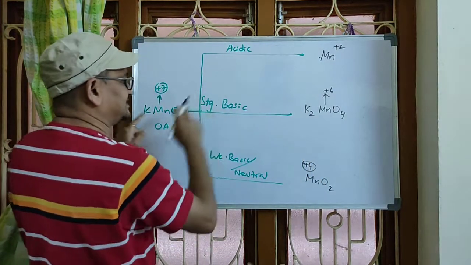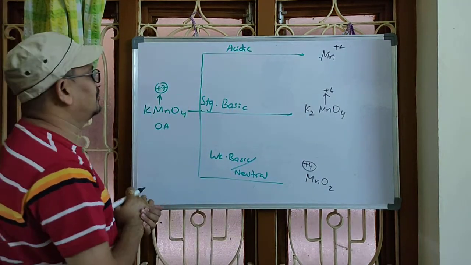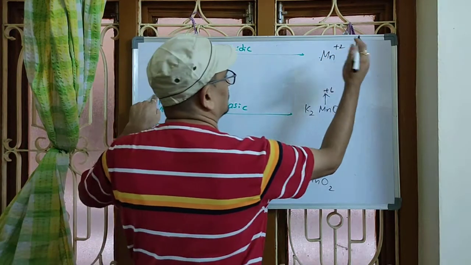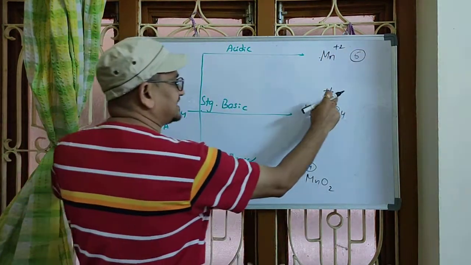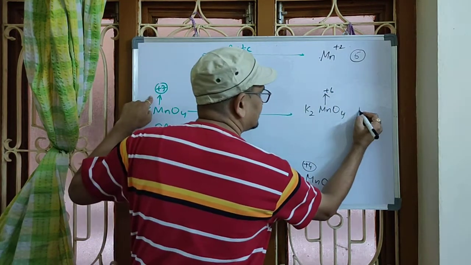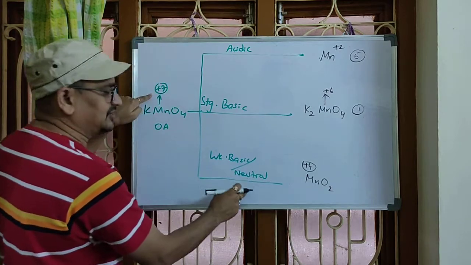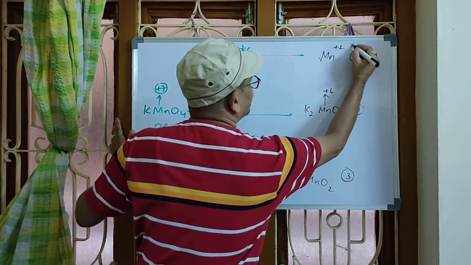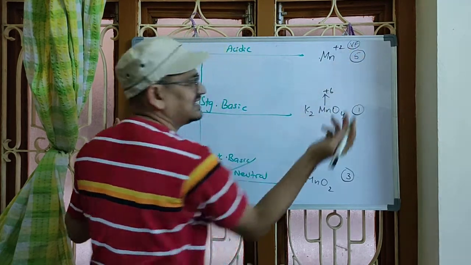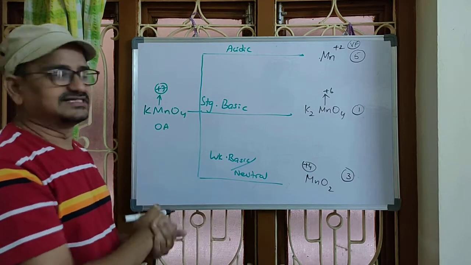These three changes, the number of electrons gained in the three cases, you have to remember. How many for 7 to 2 per mole? 5 electrons. 7 to 6 in strong basic medium: how many electrons were gained? 1 electron. 7 to 4 in weak basic or neutral medium: how many electrons were gained? 3 electrons. These are the valency factors. What is meant by valency factor? You are aware of it. It is the number of electrons gained by an oxidizing agent.